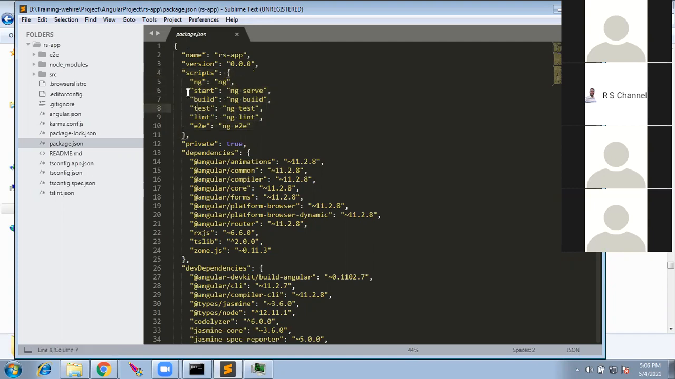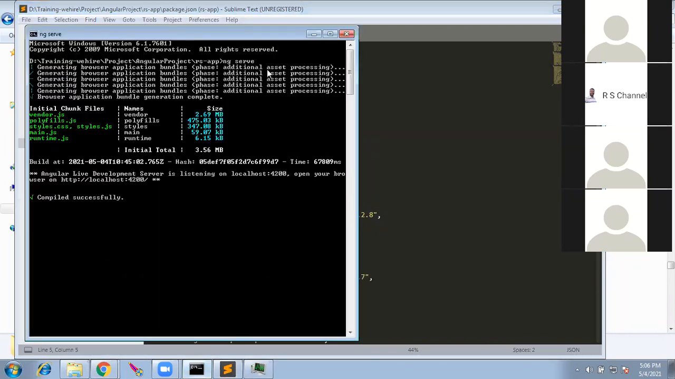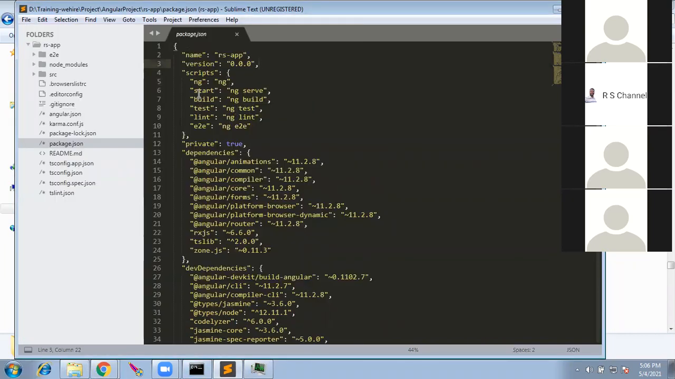Here we have the commands also. I said that to start the project we have to give ng serve, correct? You see the commands are here. Ng serve is the start command. Ng build is the build command. Ng test is the test command. Lint is for checking the code standard, and there is also end-to-end testing. So this is what we gave there.